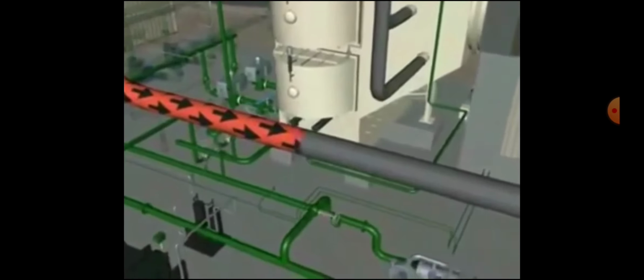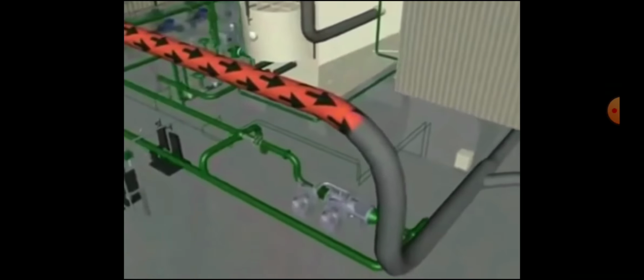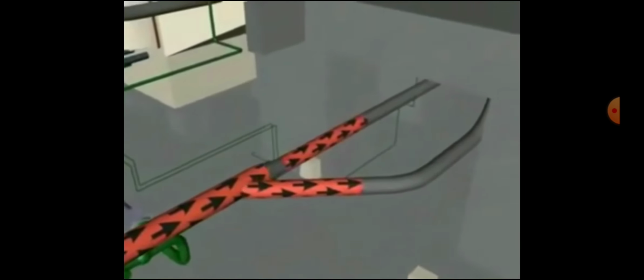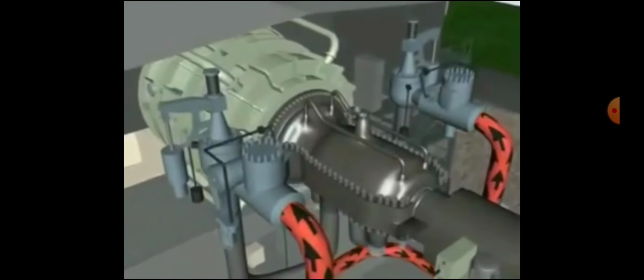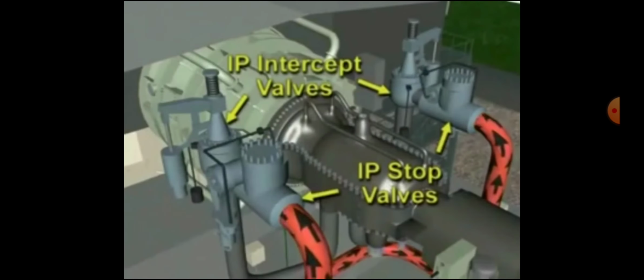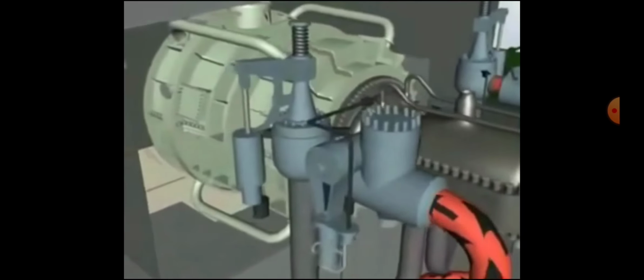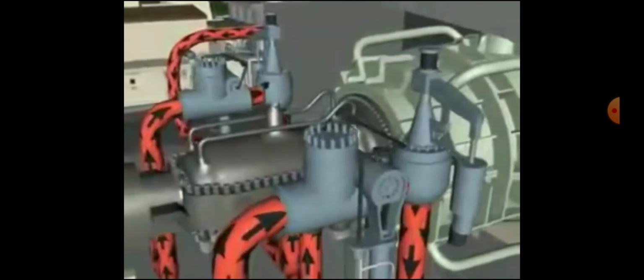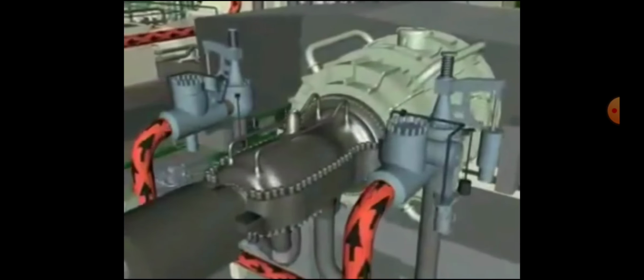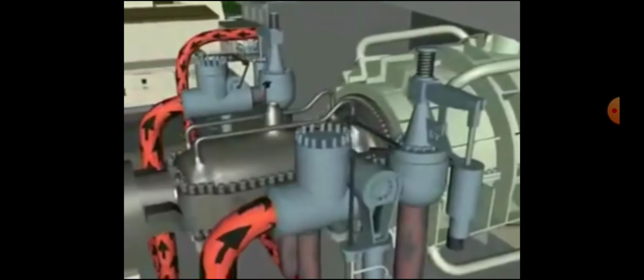This piping arrangement allows the hot reheat from both HRSGs to combine as a single hot reheat steam source to the turbine. The reheat steam piping splits to go to two sets of valves, one set on each side of the steam turbine. Each reheat steam valve set consists of a stop valve and an intercept valve. With the stop and intercept valves open, steam flows into the two reheat steam inlets on the bottom of the steam turbine casing. In the event of a turbine trip, the reheat stop and intercept valves will close rapidly to shut off steam flow to the reheat and LP sections of the steam turbine.